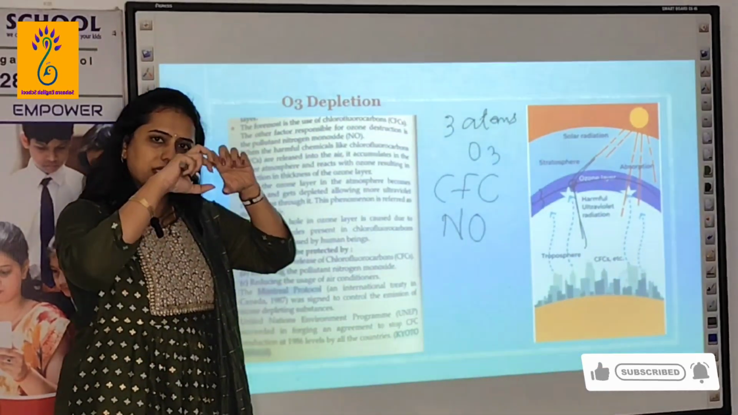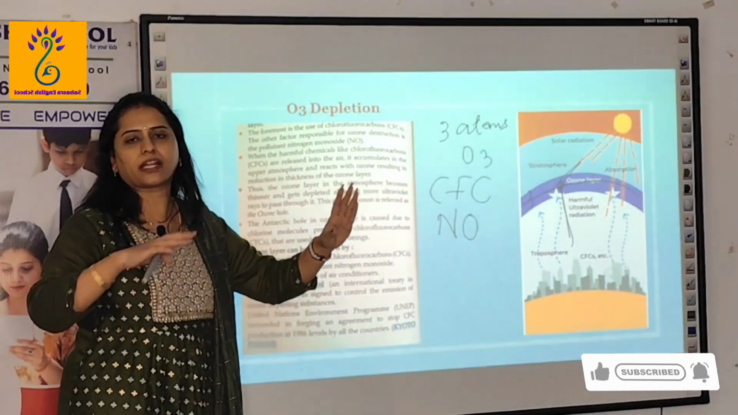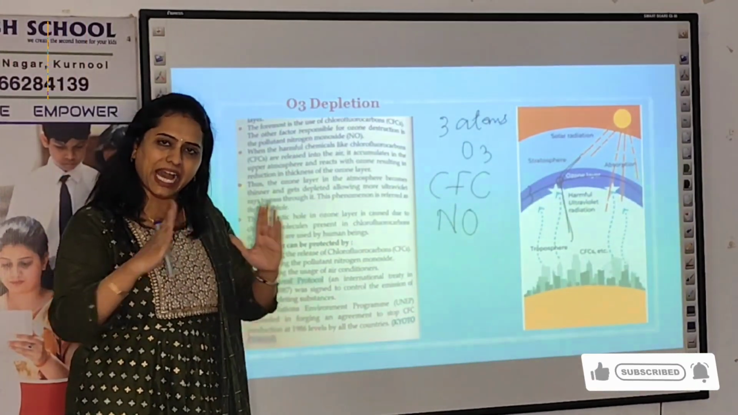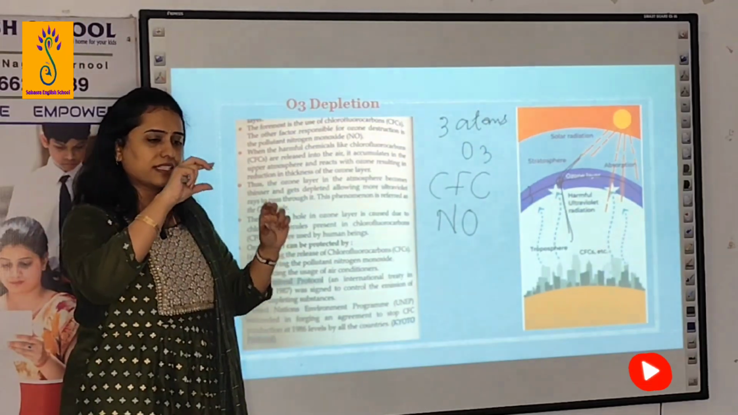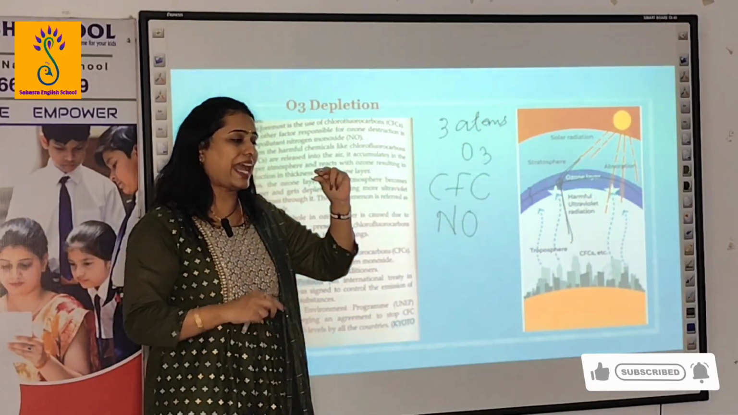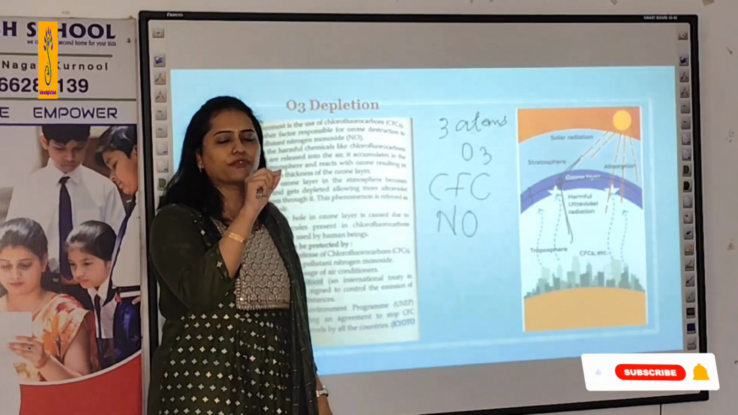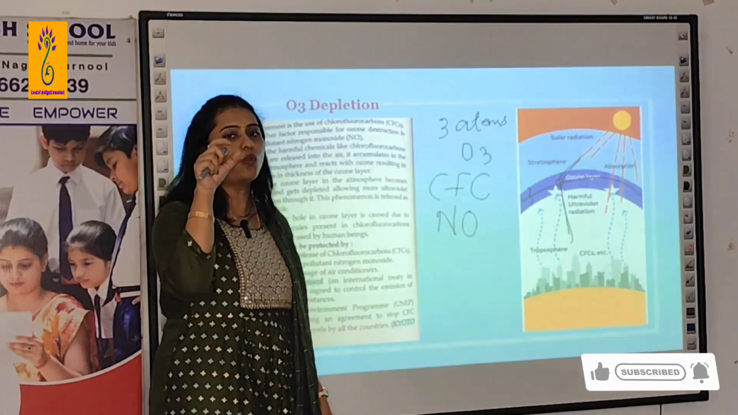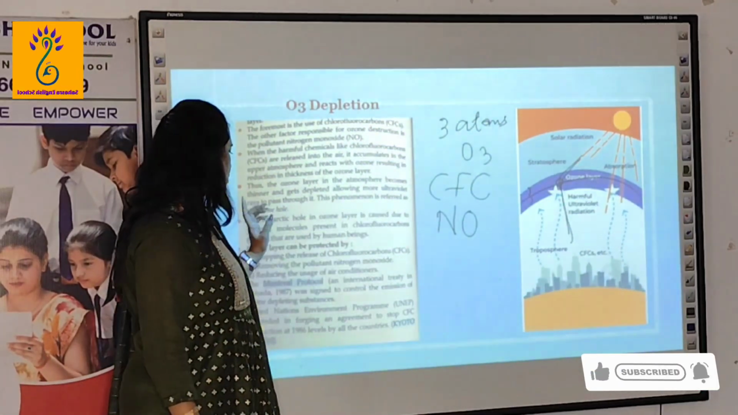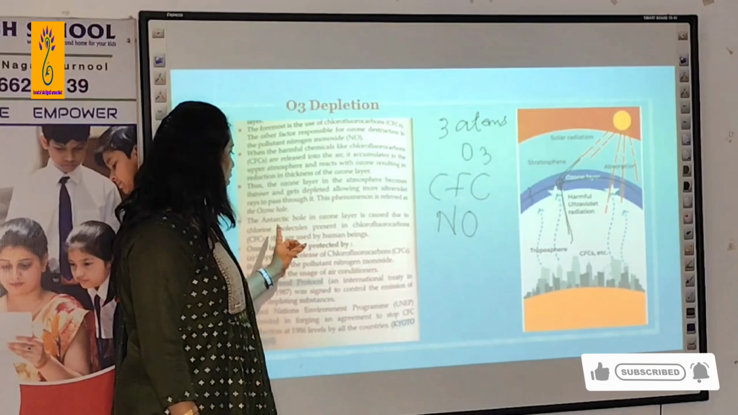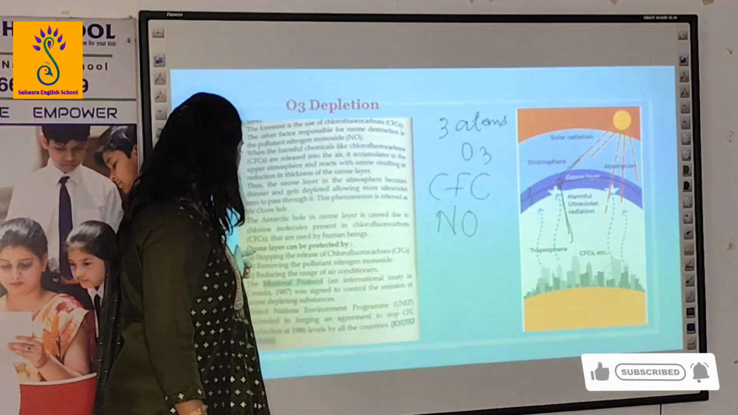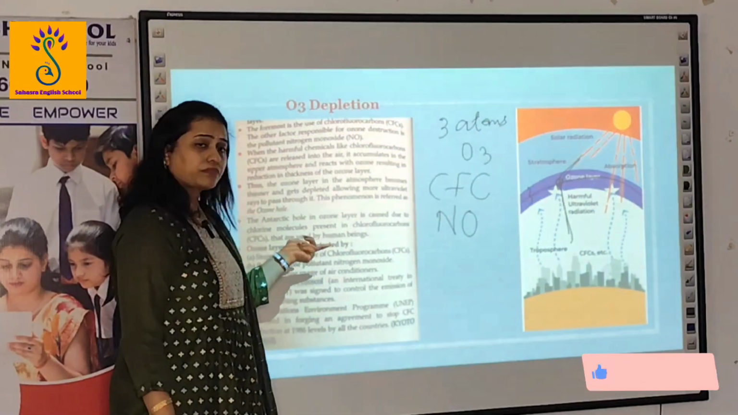They decompose that ozone, and one molecule of oxygen is released. The thickness of the ozone layer is reduced, and it may lead to depletion of the ozone layer, and this is called the ozone hole. The Antarctic hole in the ozone layer is caused by the chlorine molecules present in chlorofluorocarbons. So what can be done?